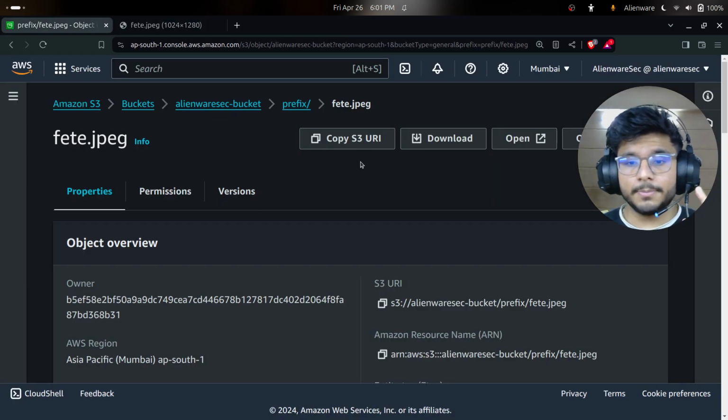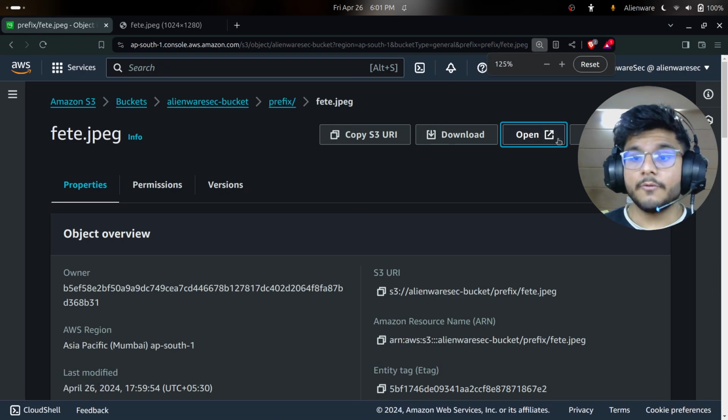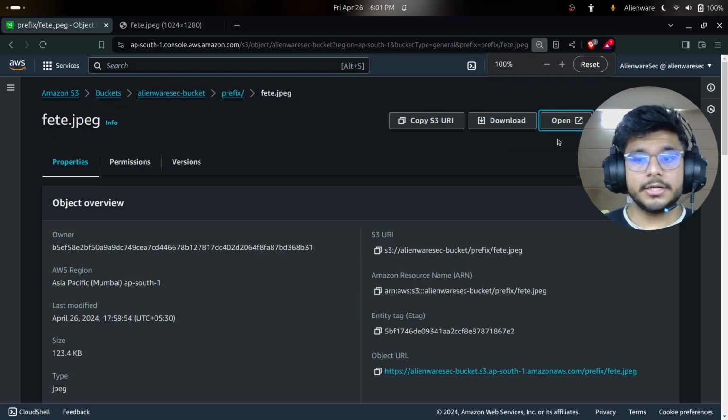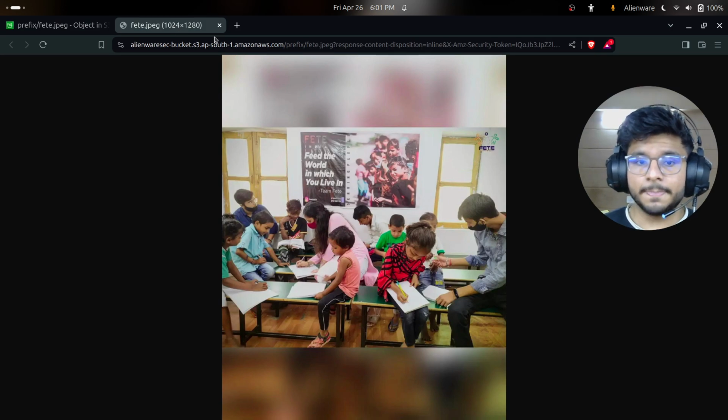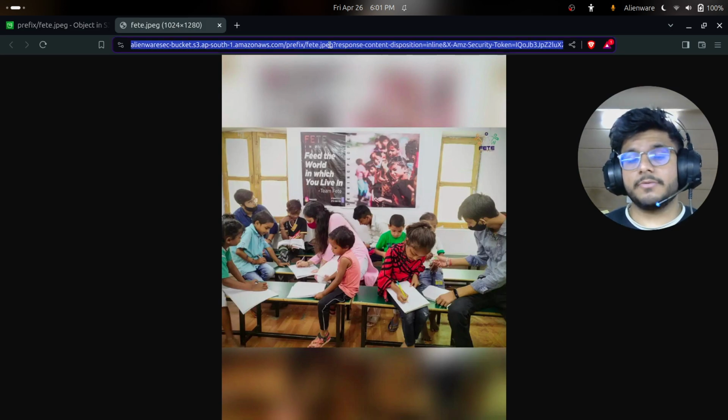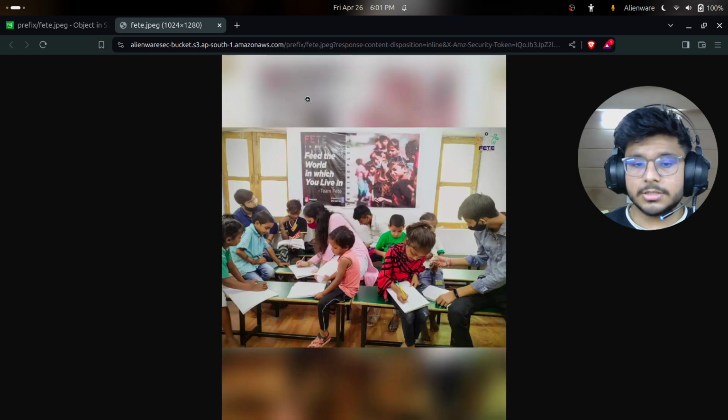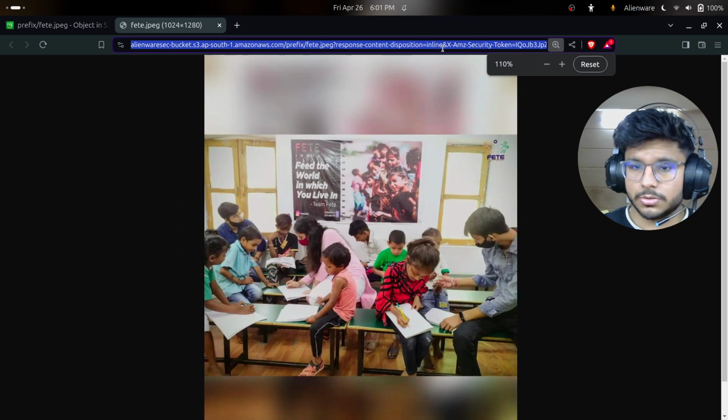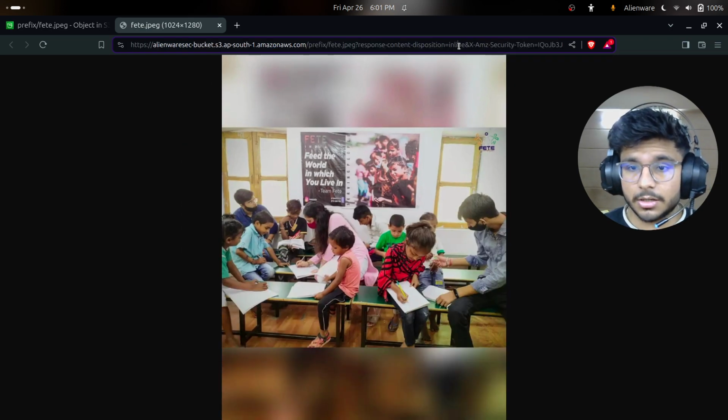If you remember, in the start we set it to publicly closed, so we didn't allow the public to access it. We are here and we can see the pic. Now if you look here correctly, you have the Amazon security token.